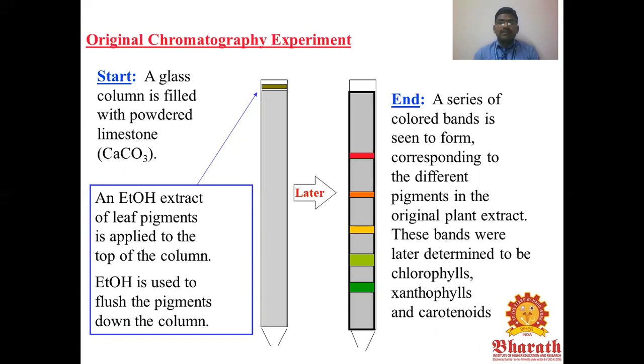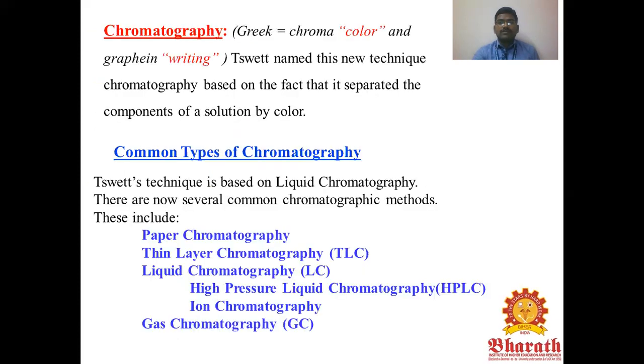These bands were later determined to be chlorophylls, xanthophylls, and carotenoids. The extract contains three different types of compounds, and only then can you identify the different pigments. So this is the chromatography experiment used for separation. Chromatography: chromo means color, and graphene means writing.